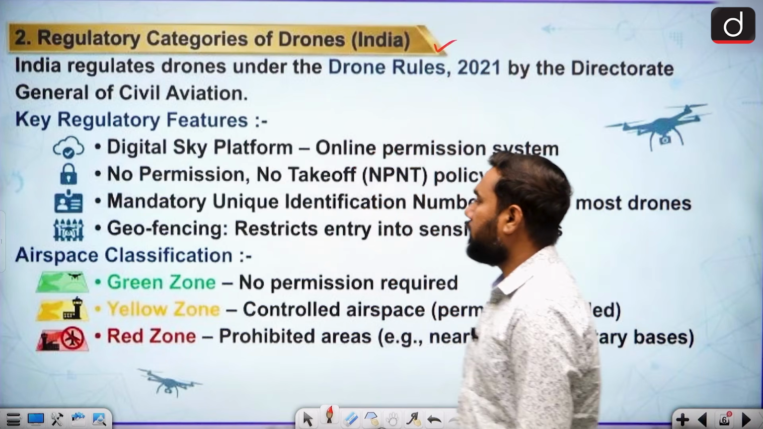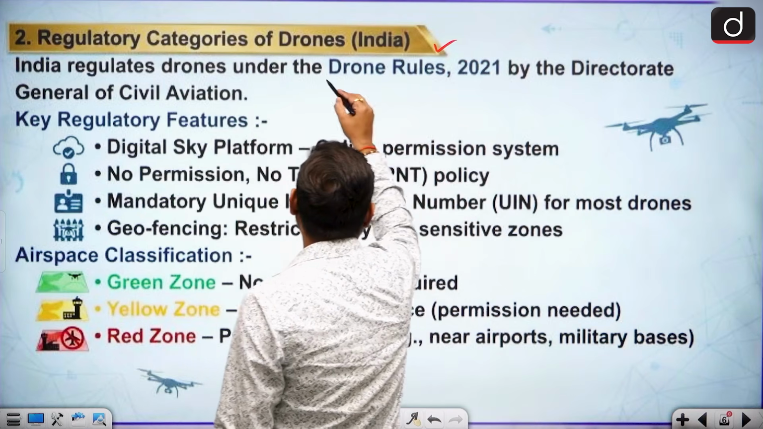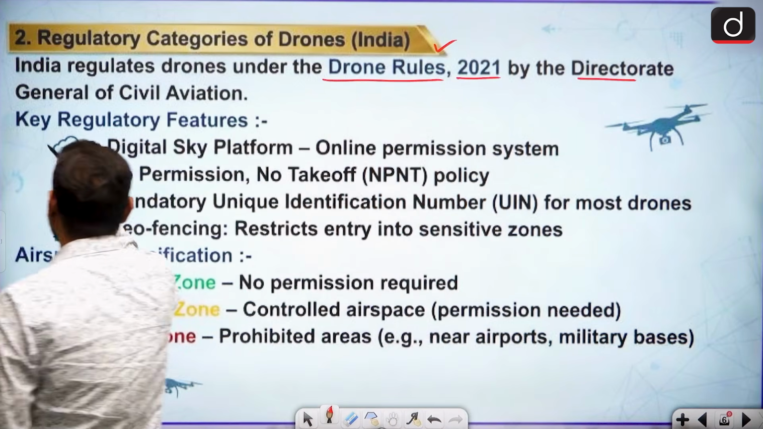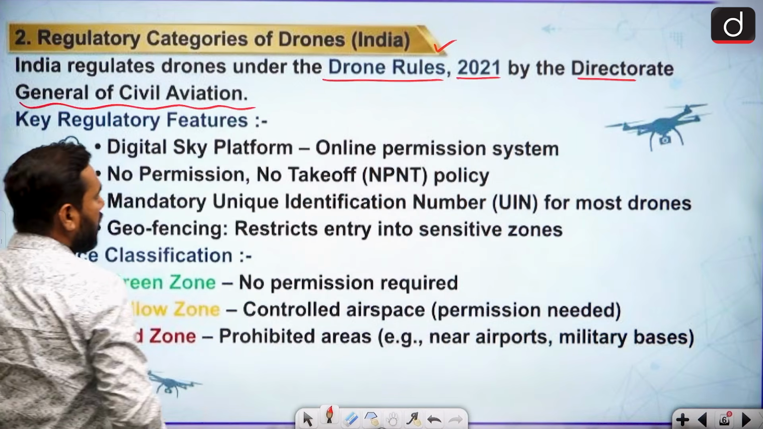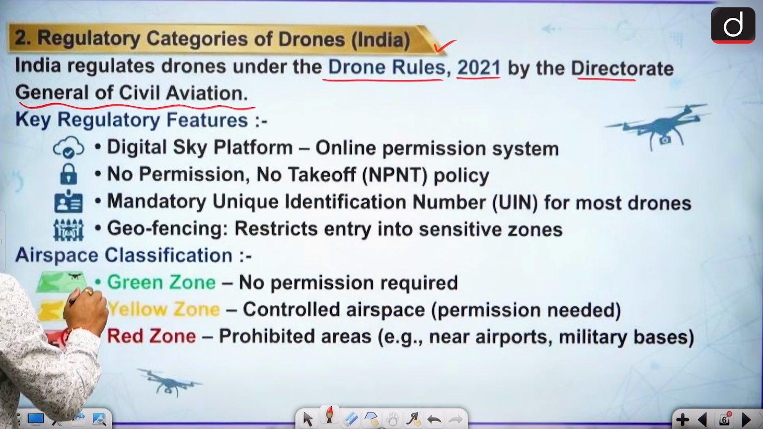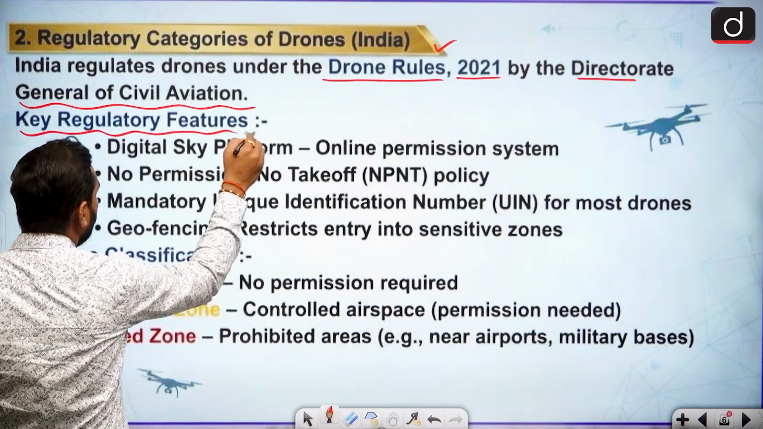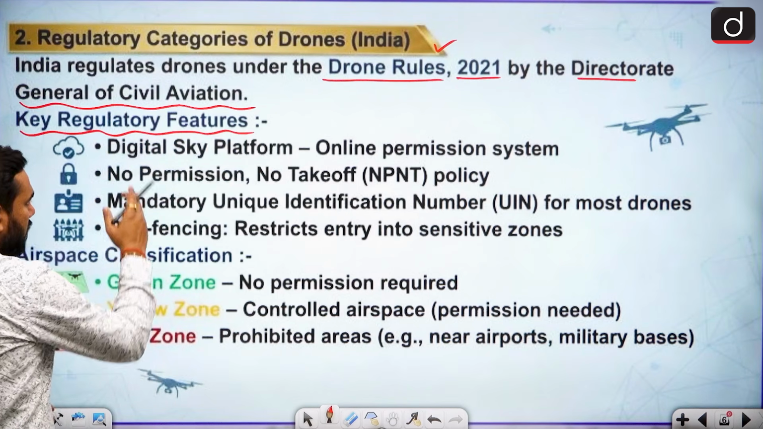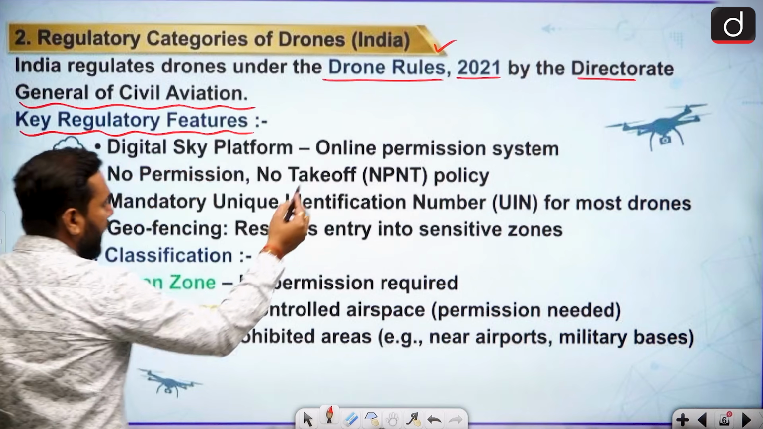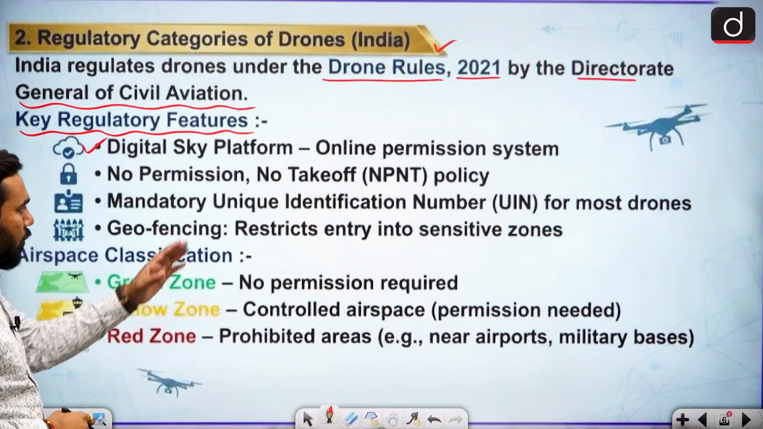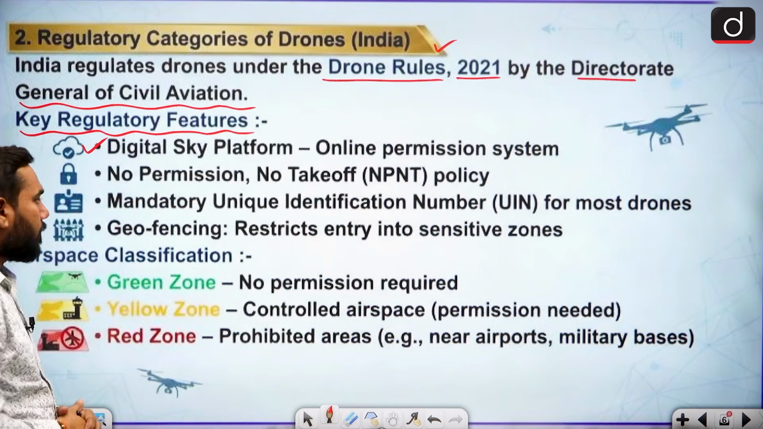So first of all, you can see India regulates drones under the Drone Rules 2021 by the Directorate General of Civil Aviation. So according to this drone rule, when we talk about the key regulatory features, what are the key implementations? First, the Digital Sky Platform, which provides you the online permission for this system.